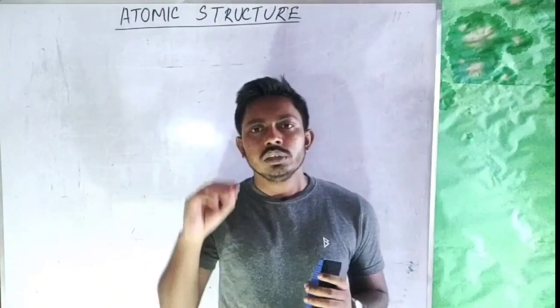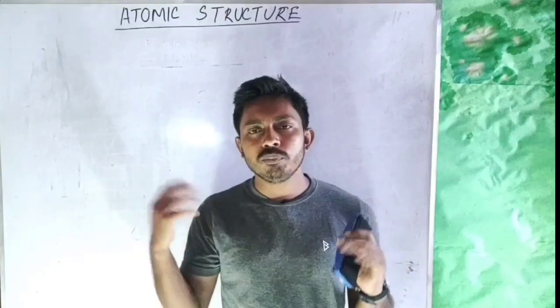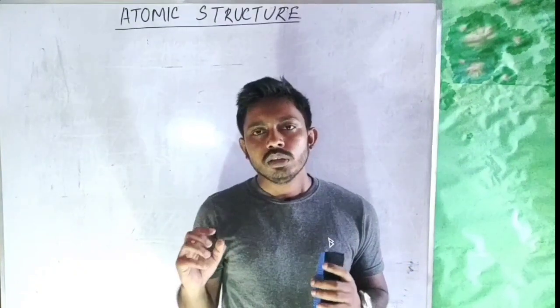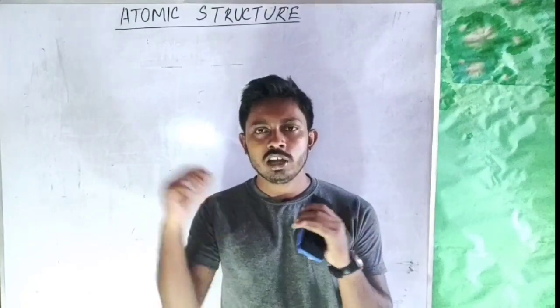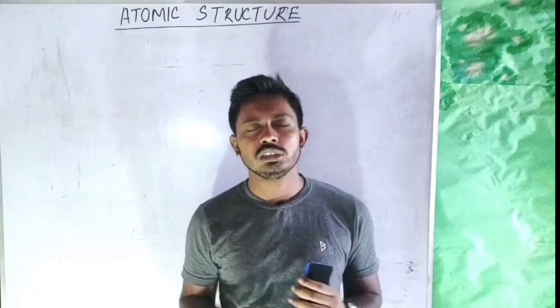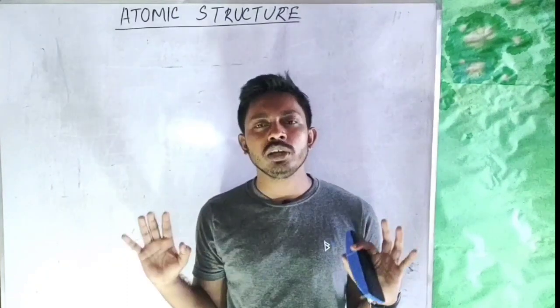After Young, James Clerk Maxwell made some remarkable improvement in this theory. Maxwell explained how light is generated, how it travels through vacuum, and all that phenomena. And that theory was also able to explain all the behaviors of light.